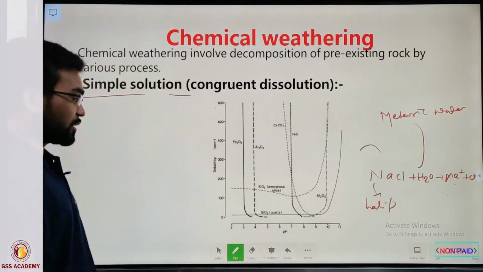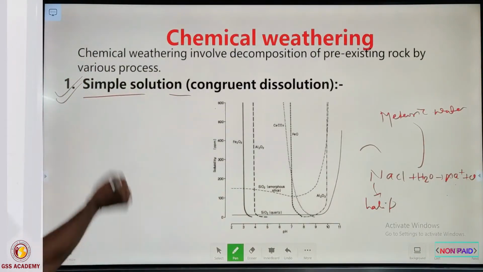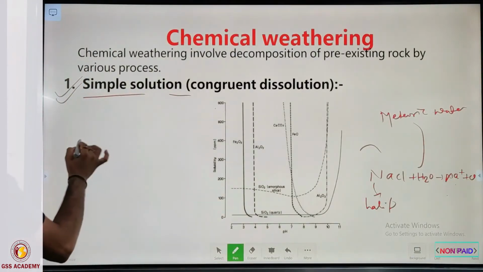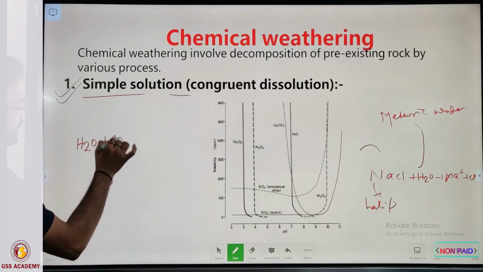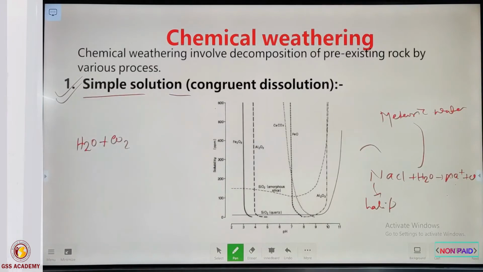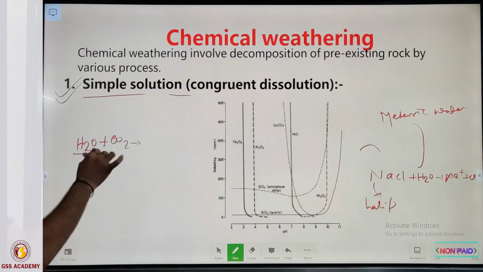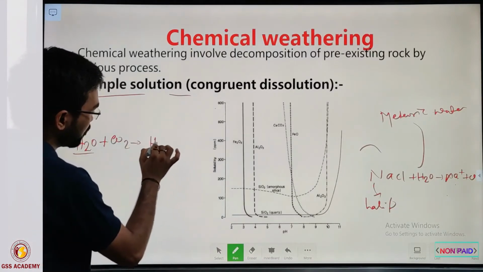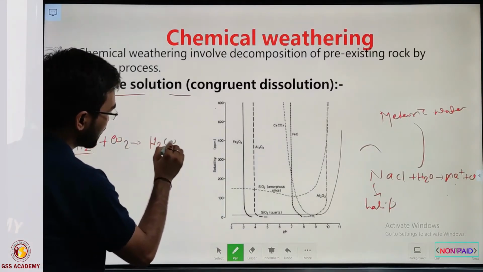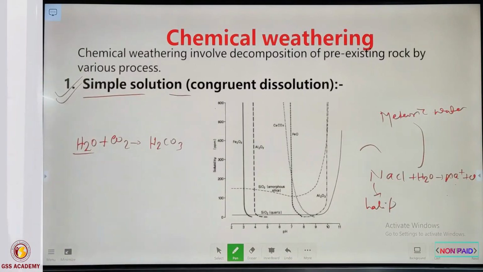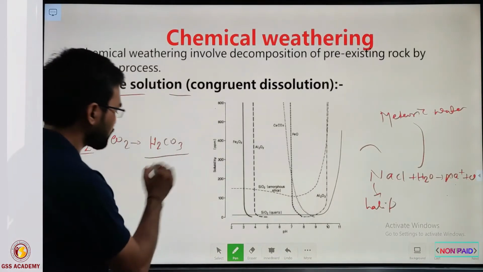In that case, as you may have heard in oceanography, H2O reacts with CO2, and the normal water changes into mildly acidic H2CO3, called carbonic acid.